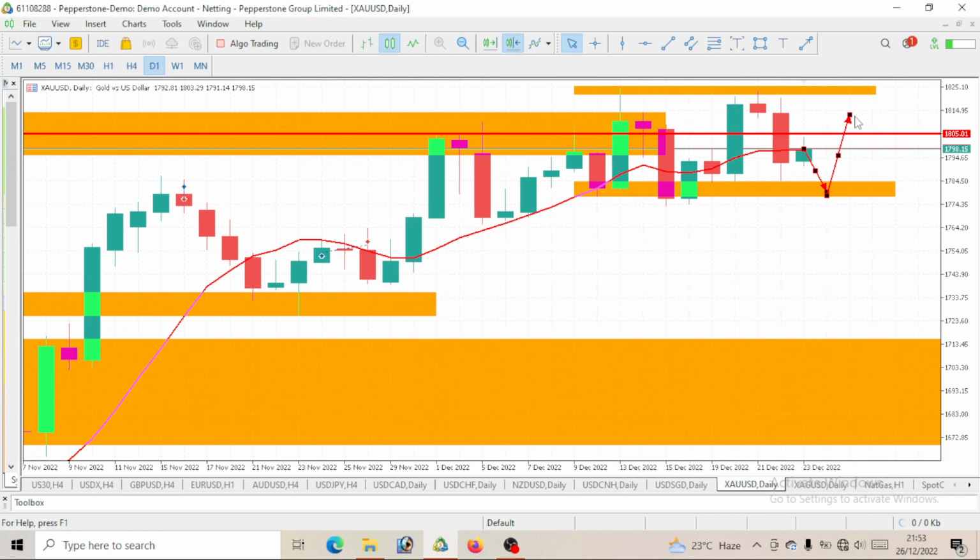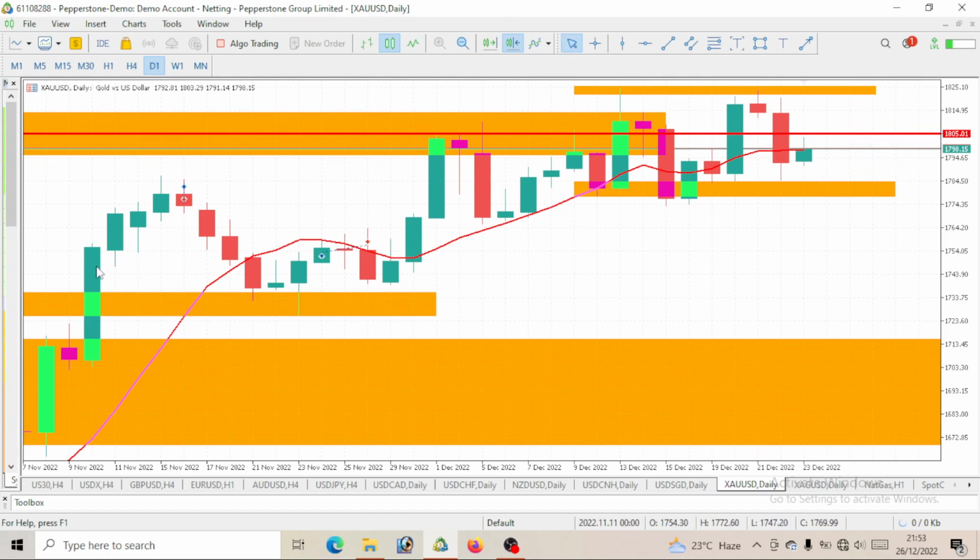So now let's take a look at this target. We all should be watching out for a target of 1814. So on this gold, we would expect a bullish move. Also have it in mind that price can eventually drop, which I think should happen. And if it does not drop, then we will see it give us that bullish move to a level of 1814. And in case it drops, then we would see it drop to the same level and give us that bullish move again for a level of 1814.